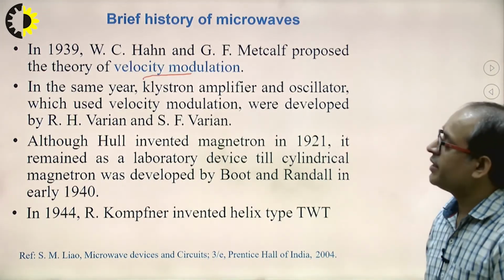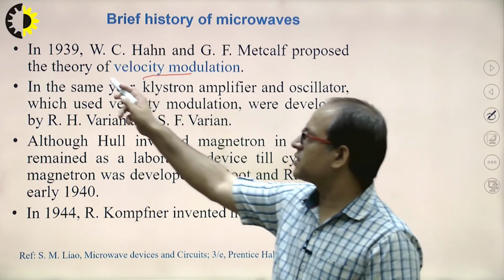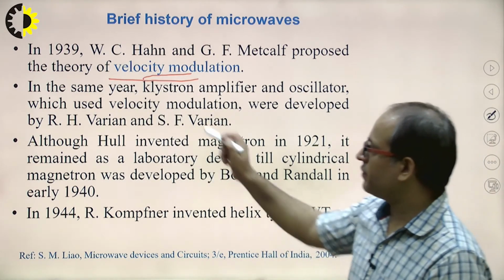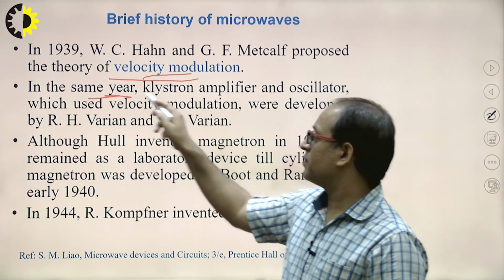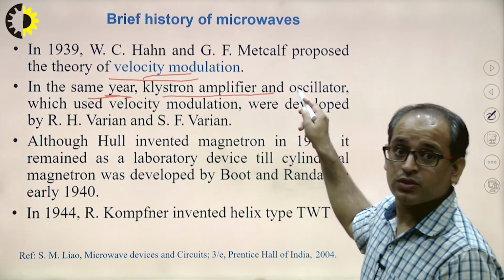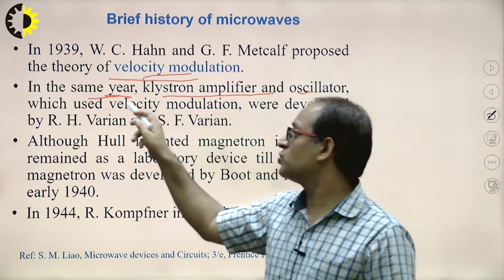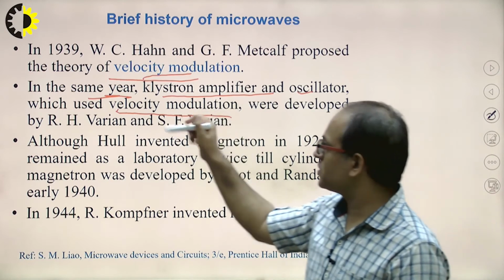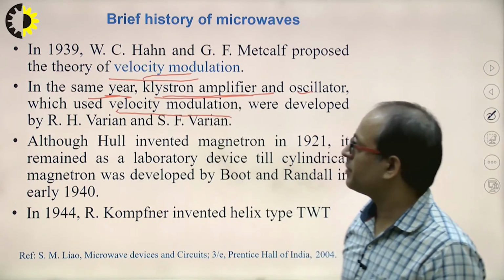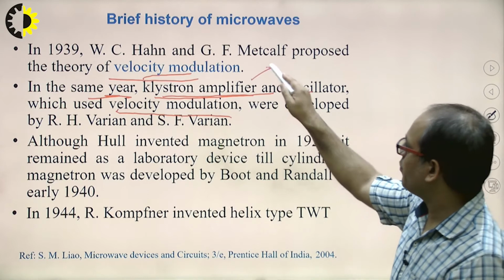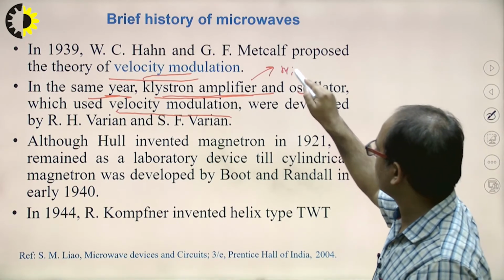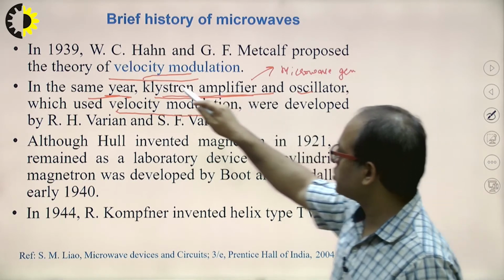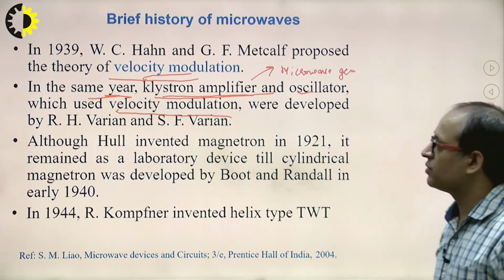Now in 1939, the scientists discovered the theory of velocity modulation. In the same year, the klystron amplifier was discovered, which uses velocity modulation, and due to this klystron amplifiers are mainly used for microwave generation. For the microwave generation this technique was used, that is known as velocity modulation.